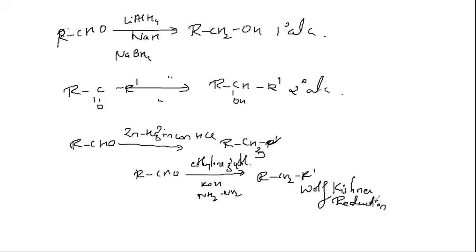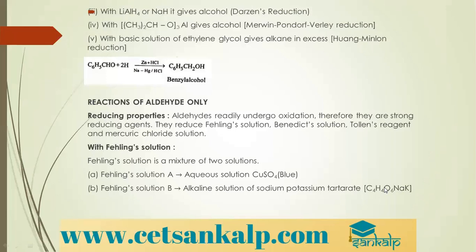So based on what reagent you are using, we get different compounds. Reduction of aldehydes using reducing agents like lithium aluminium hydride, sodium borohydride gives us primary alcohols. If you are carrying out reduction using different reagents, then there are different names, like Clemmensen's reduction and Wolff-Kishner's reduction.